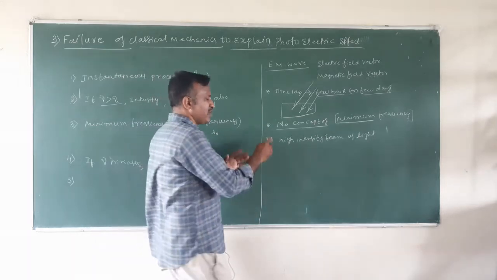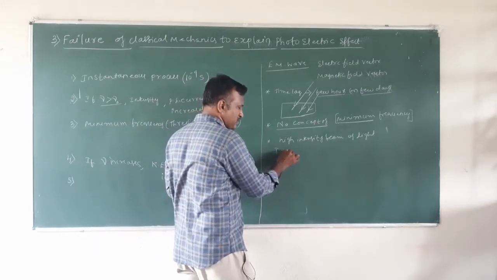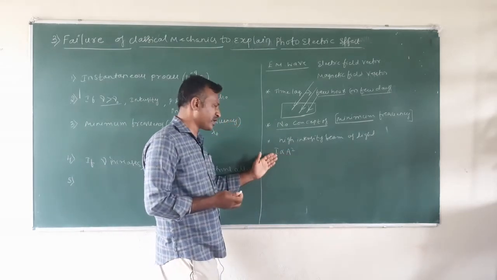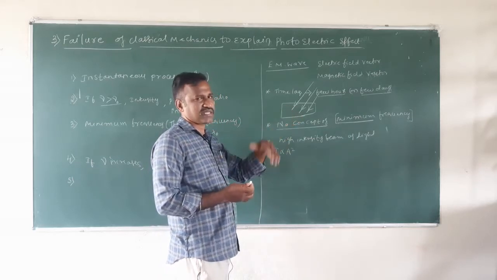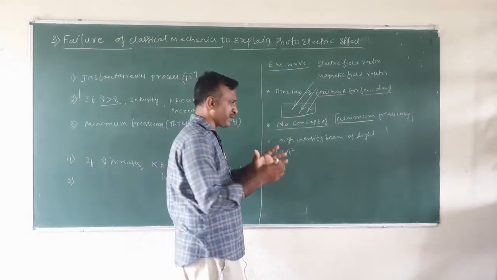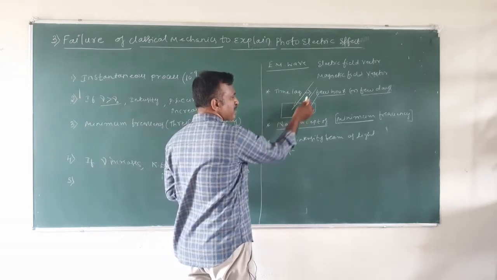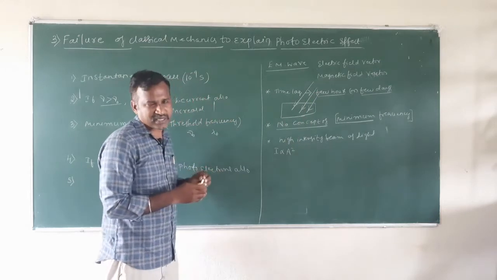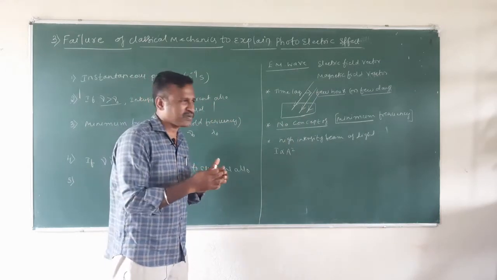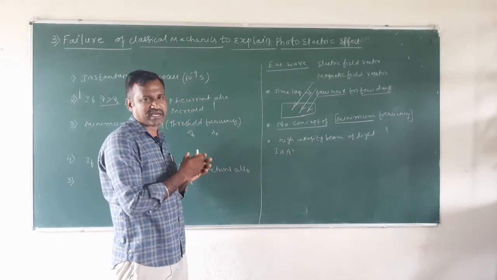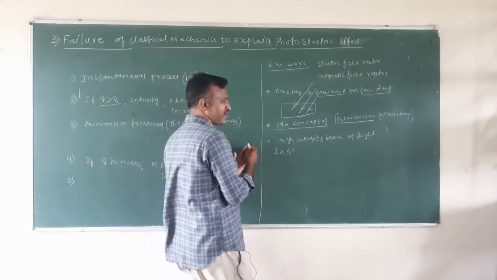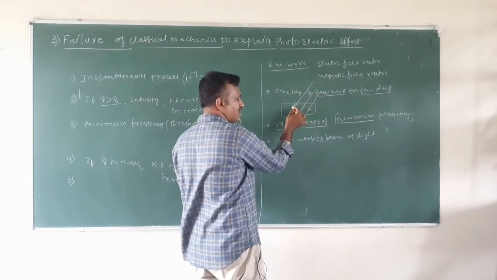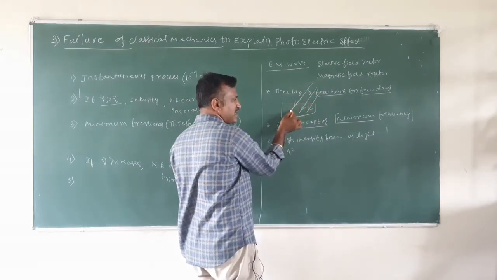We know that the intensity is directly proportional to amplitude squared, and amplitude relates to energy, so the more the energy, the more electrons we can take out from the metal surface. Whenever radiation is incident on the metal surface, its energy is distributed over the entire wavefront of the electromagnetic wave.